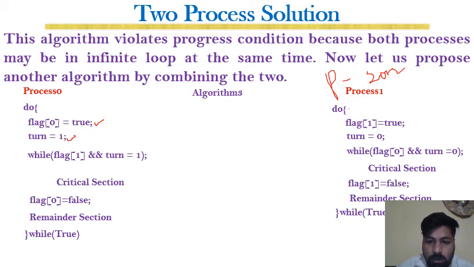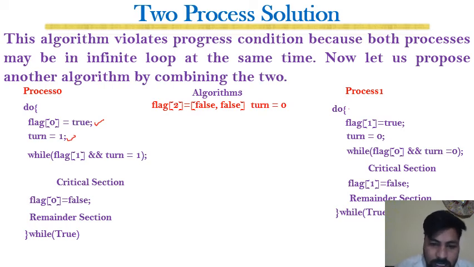Initially, when both processes are loaded, both flag 0 and flag 1 are set to false, and turn is 0.